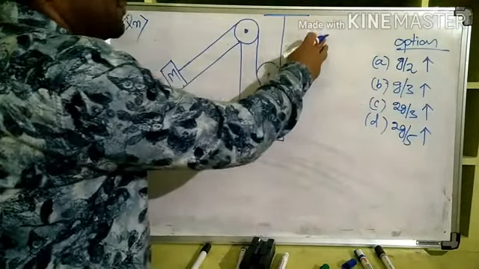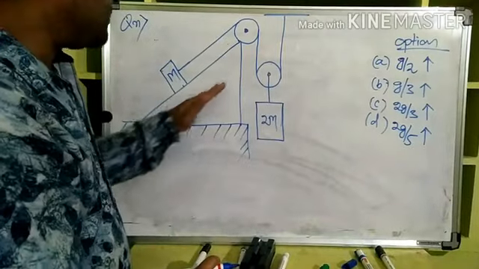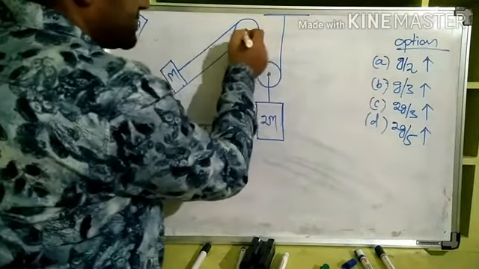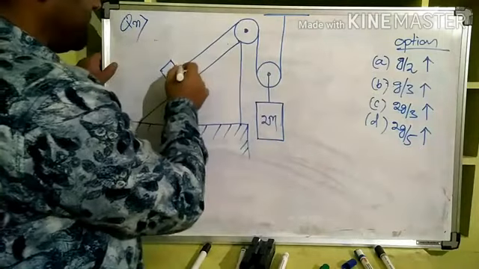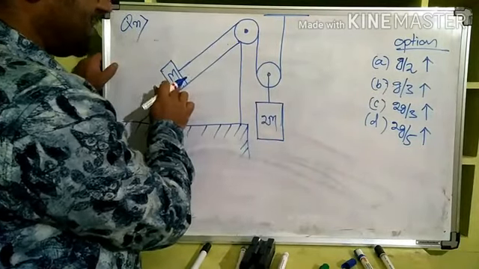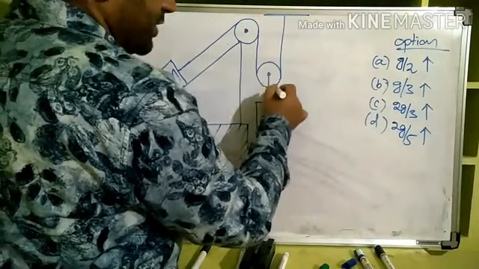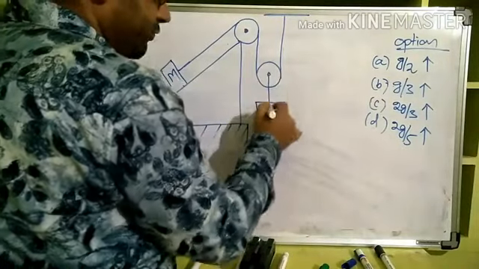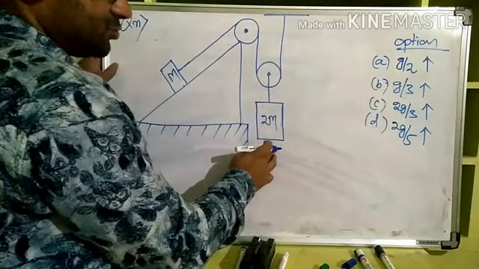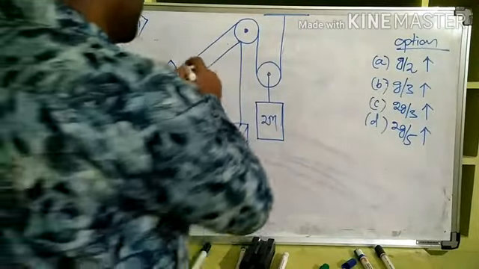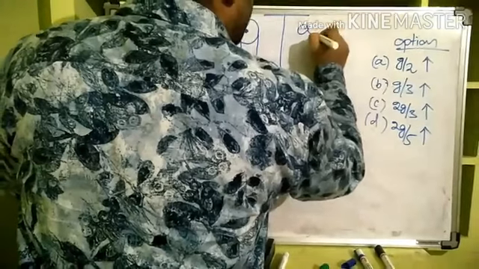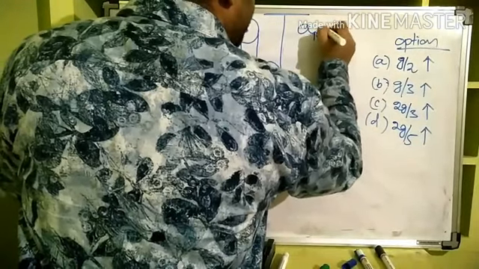Now take up one problem from H.C. Verma, where there is a wedge and a fixed pulley over which a smooth string is passing, which is connected to a block of mass m, and that is passing through a movable pulley to which a block of mass 2m is connected as shown in the figure. Now the question is, find the acceleration of mass capital M.